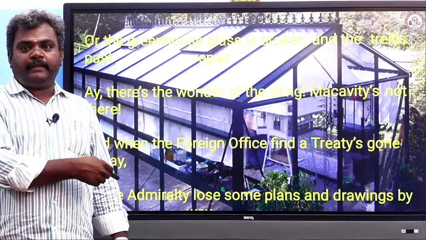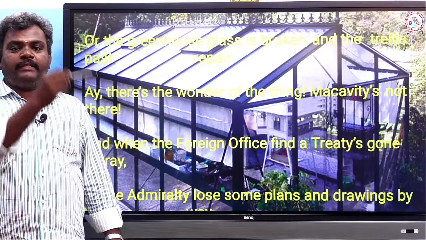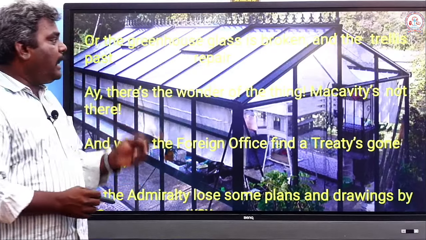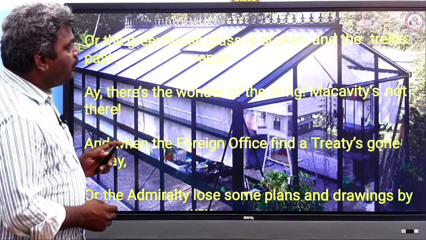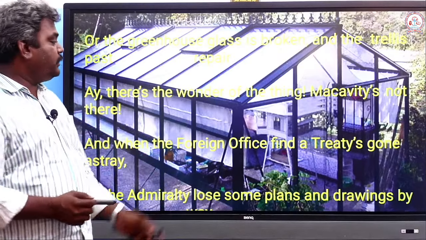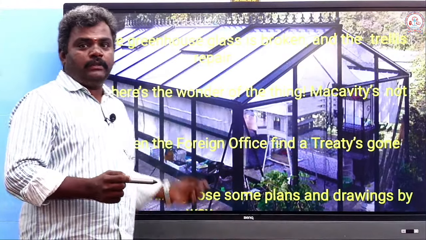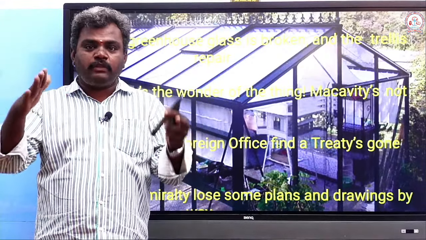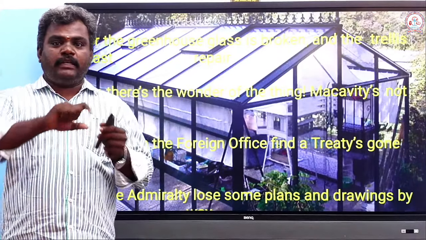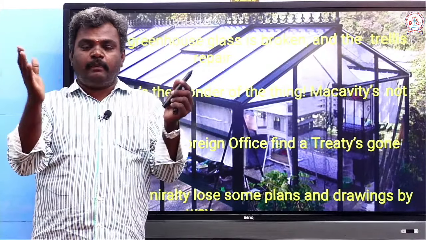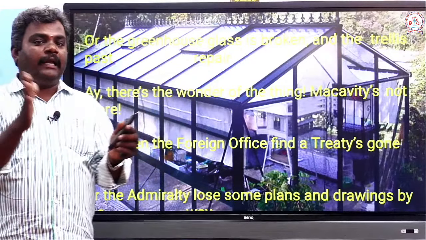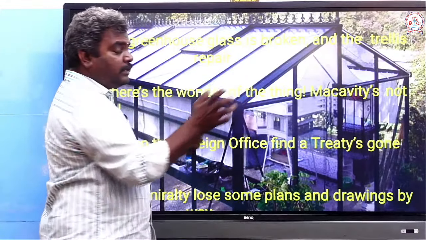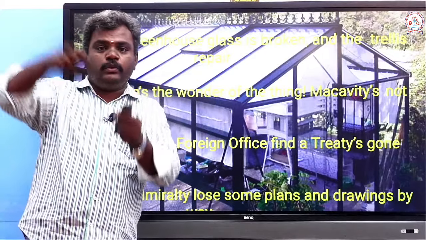Next, in the next stanza also, he is doing the same. What are the activities which are done by Macavity? The greenhouse glass is broken and the tree trellis past repair. Look at this, this is a greenhouse, the background picture, because a greenhouse can be built with only glass. The trellis can be used to join the glass. You know the reapers, this is called trellis, or something can be used for making the flowers to hang.